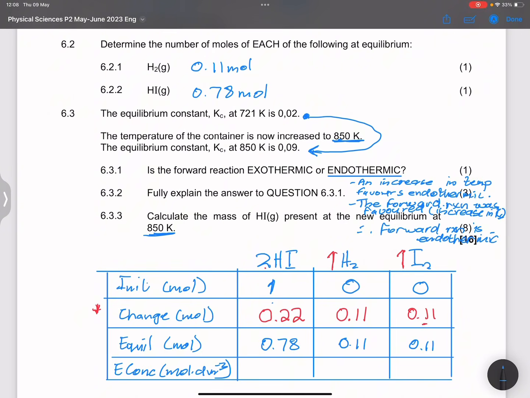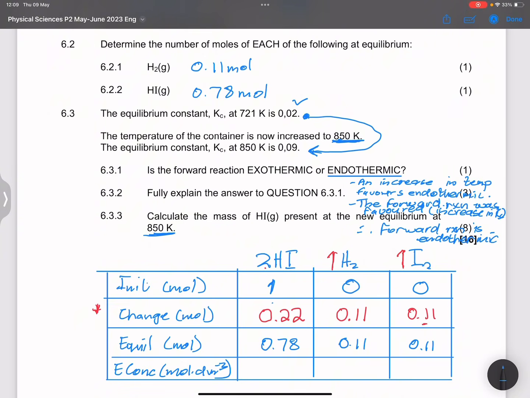All right, now ladies and gents, at the old equilibrium, I want you to just try to follow what I'm doing, right? So we found out that the Kc value initially was 0.02, okay? So now they say to us the temperature of the container is now increased.